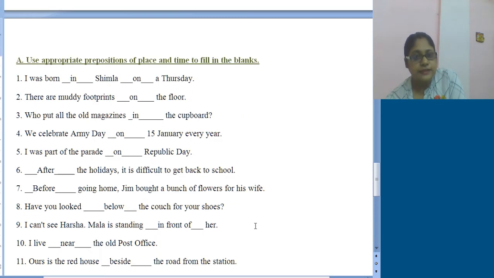So these are the answers. Some one or two answers may vary, means one or two answers can be something else, so if you can justify. This is just a sample answer, but I have tried to make it the most appropriate one. In case of prepositions, one thing you need to remember is that the preposition should be the most appropriate one, because we should not leave a single gap or space for anyone to deduct our marks. I hope, children, you all have understood this, right?